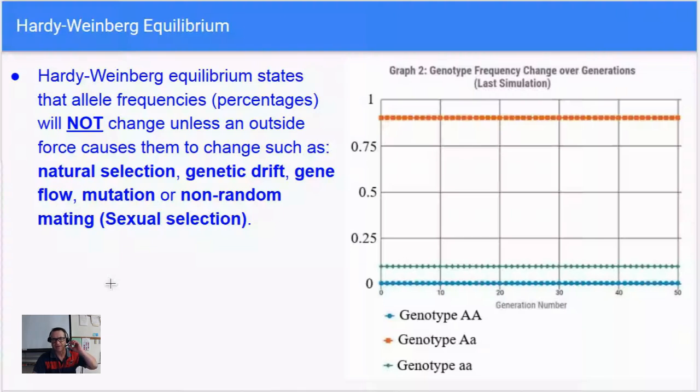Before I get into the actual forces or mechanisms that cause species to change over time, there's something called the Hardy-Weinberg equilibrium by two scientists, H.G. Hardy and Wilhelm Weinberg, I think it is. They came up with what's called Hardy-Weinberg equilibrium, which states that allele frequencies, or the percentages of alleles in a gene pool of a population, will not change. They'll stay constant. So right here, they're staying constant. It's not going up, it's not going down. This would be Hardy-Weinberg equilibrium.